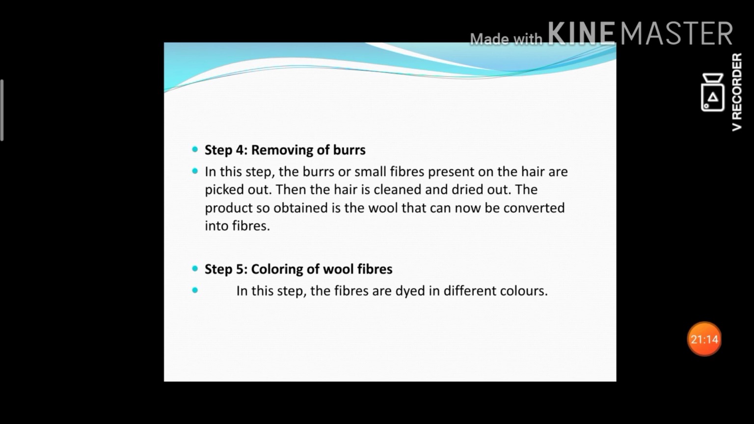Okay, dears. So the process of obtaining wool from animal fibers. What is that? The first one is shearing. Shearing means first we remove the fleece. Next is scouring. Scouring means removing the dirt from the hair. Next, sorting. They will be twisted and converted into small fiber balls.